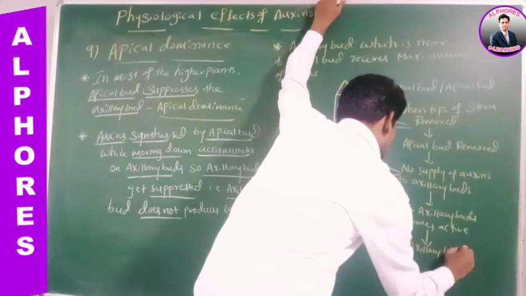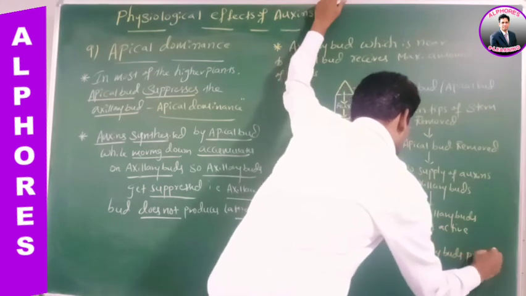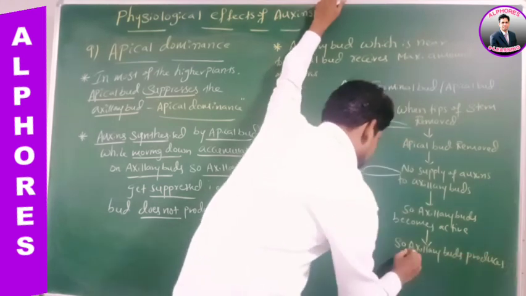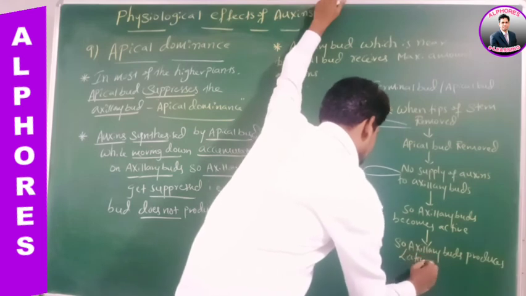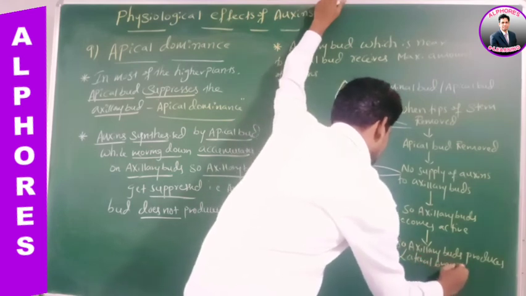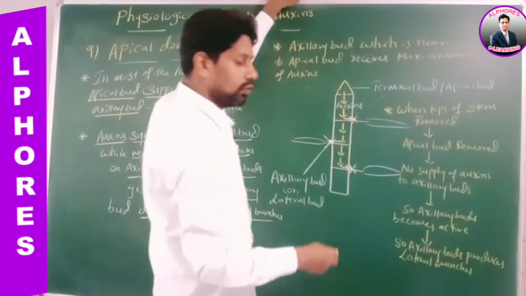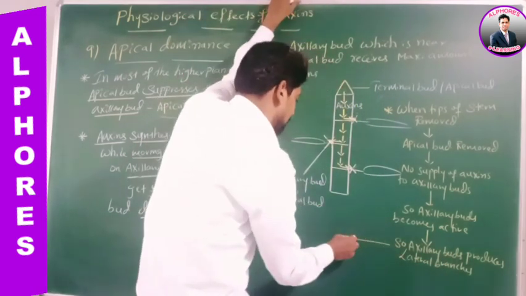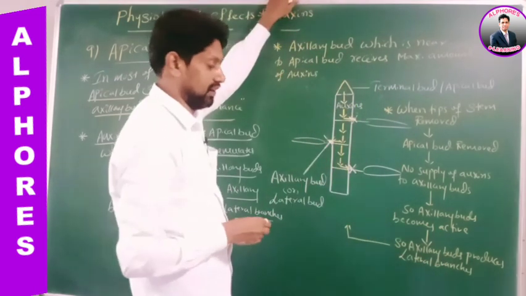So the axillary buds produce lateral branches. Due to the production of these lateral branches, the plant gets what shape? Bushy appearance.